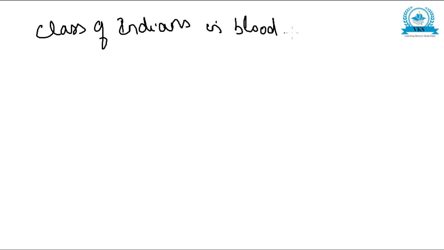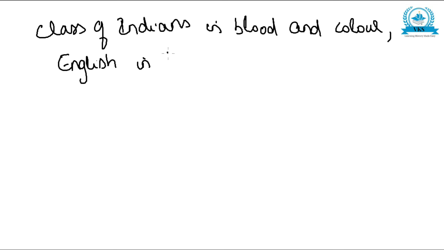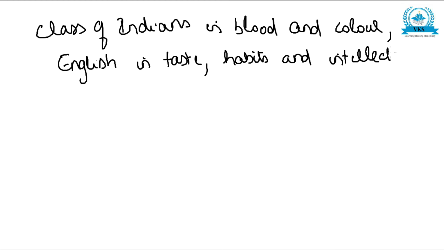And what was his aim? He aimed at creating a class of Indians. Okay, he aimed at creating a class of Indians in blood and color, and English in their taste, habits, and intellect. Okay, that was the aim of Macaulay.